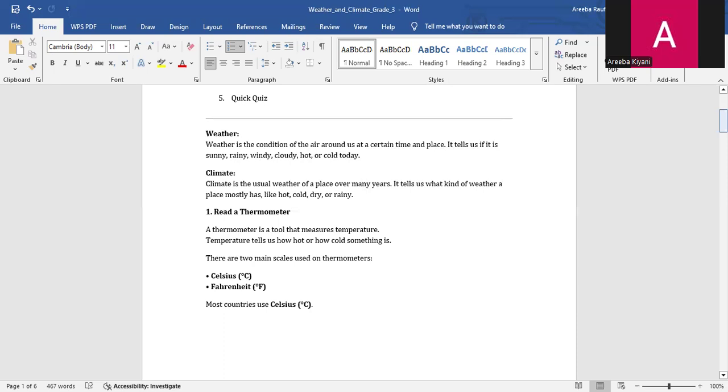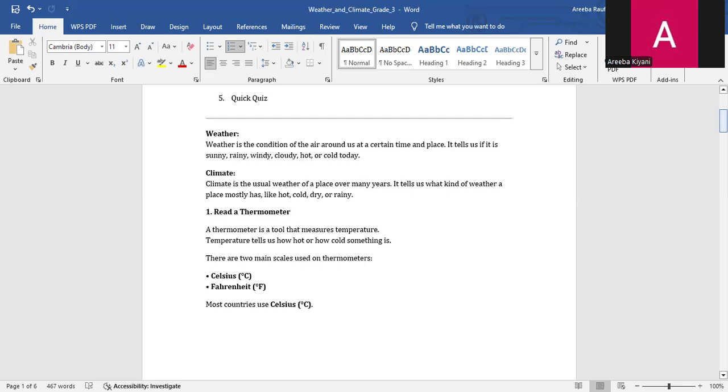Basically, weather tells us how the air feels today. It's about today. Note the word today: it means whether today is hot, cold, rainy, or windy. Whereas climate tells us the usual weather of a place over many years. It means weather is a short term condition, whereas climate is a long term condition.